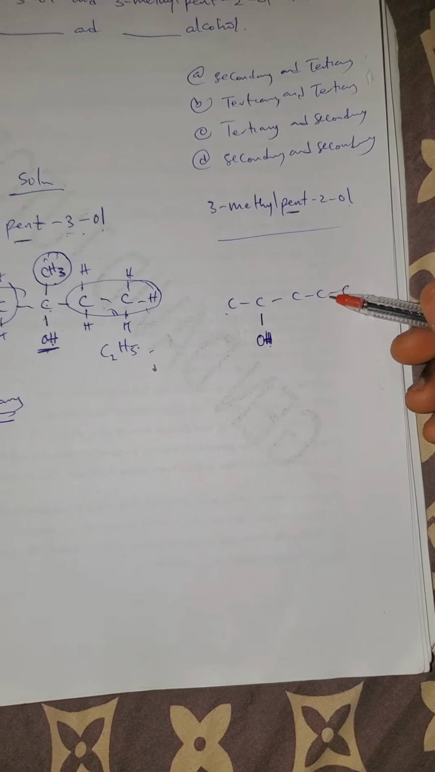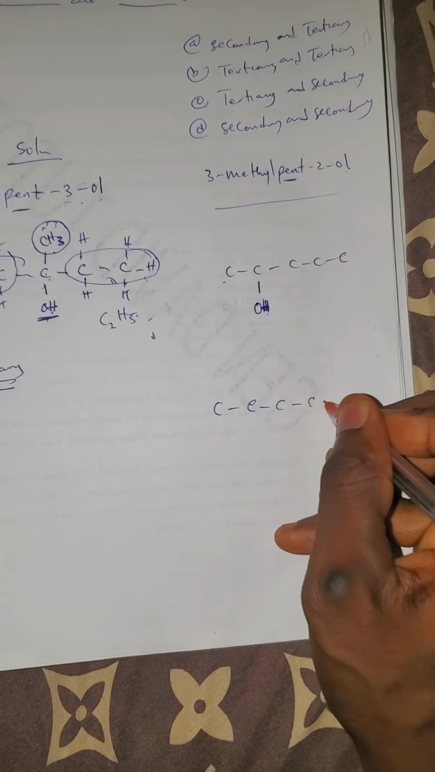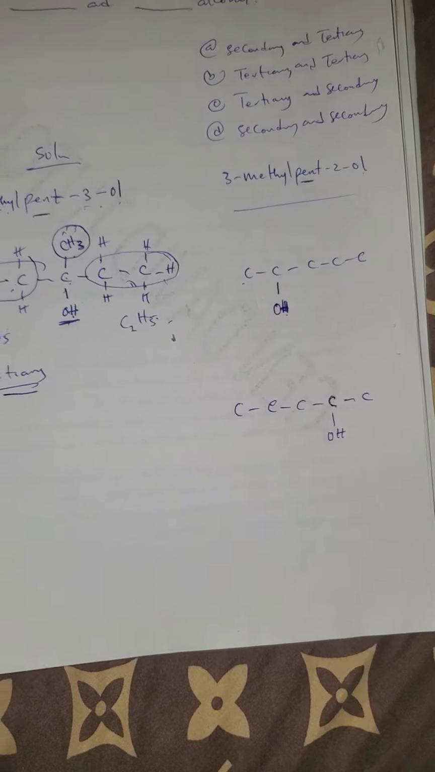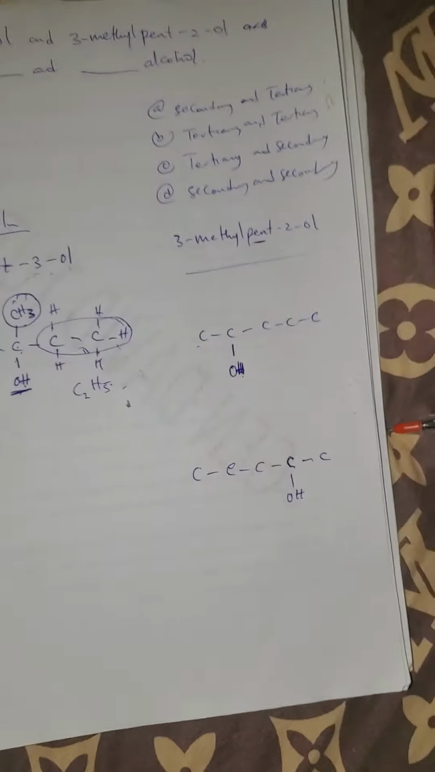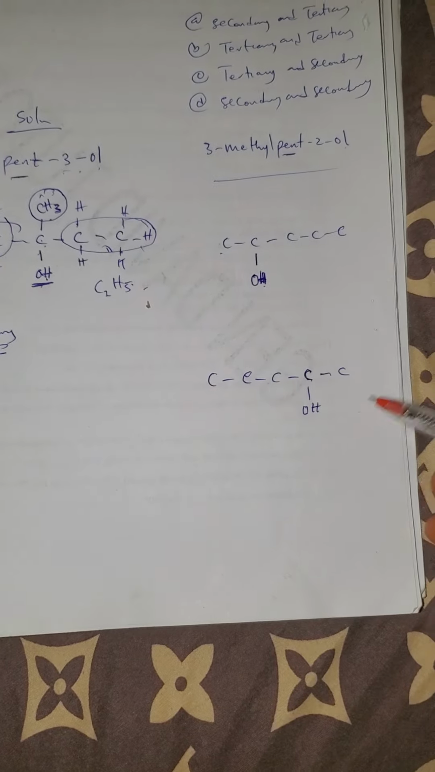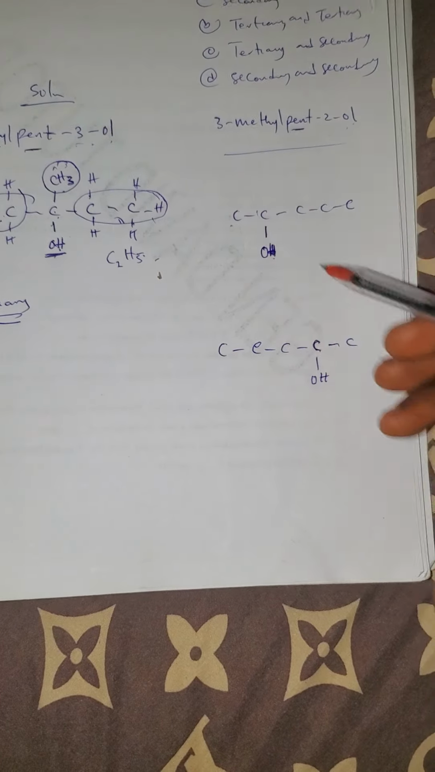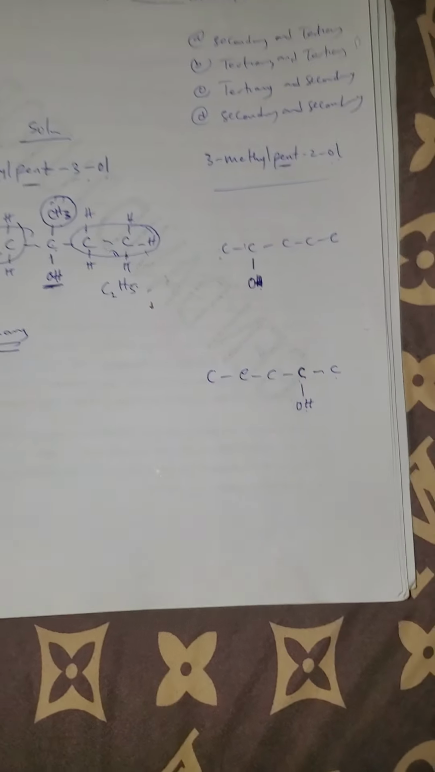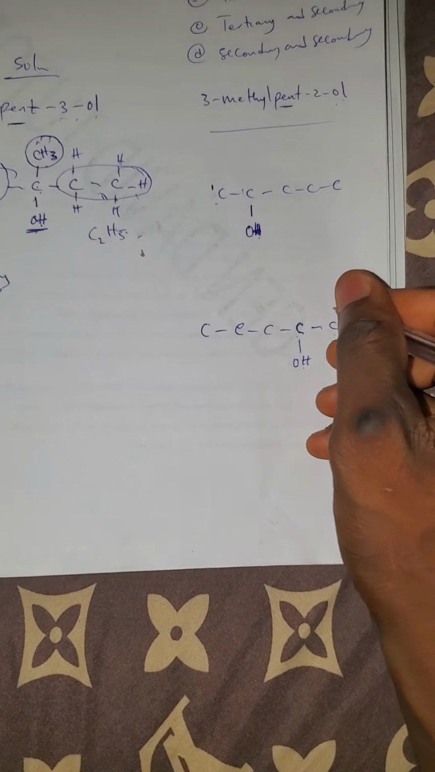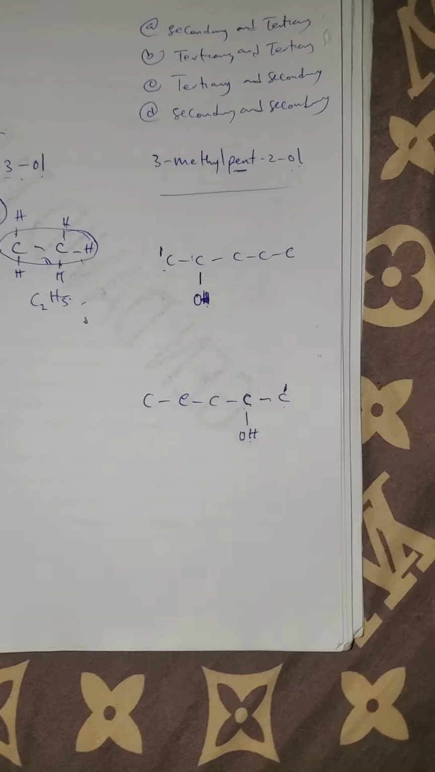If you start your counting from here, it will be the same thing. For those of you that may ask, I'm giving you two conditions: if you start your counting from here, or if you start from here. If you start from here, this is 2, so the OH is at number 2 here. If you start from the other side, it is 2 here as well. Don't forget, we are starting from here. This is carbon 1 for this case.